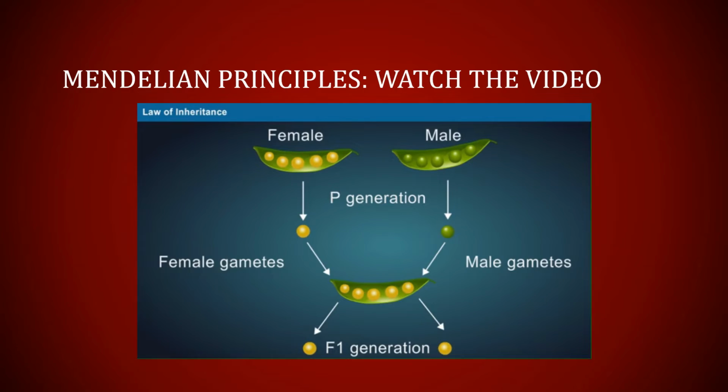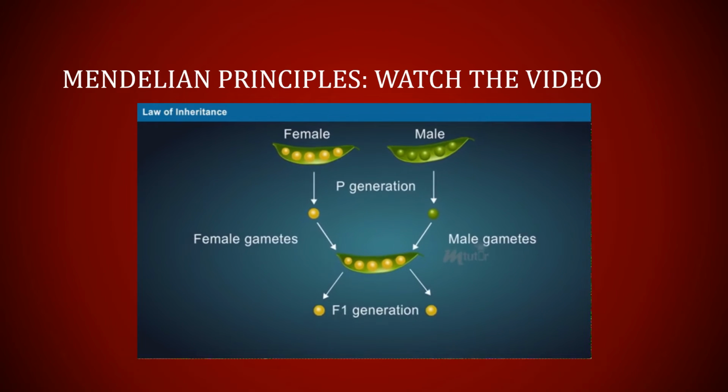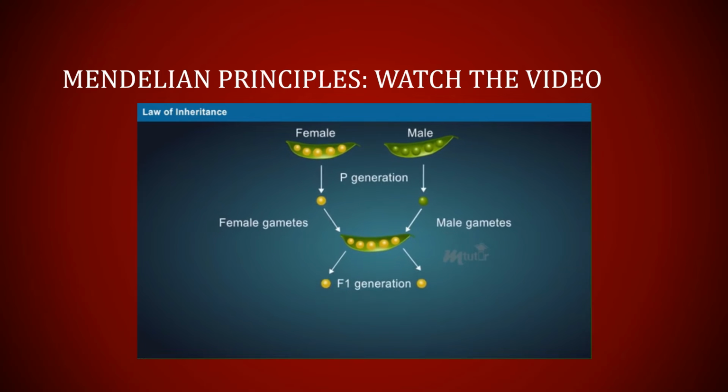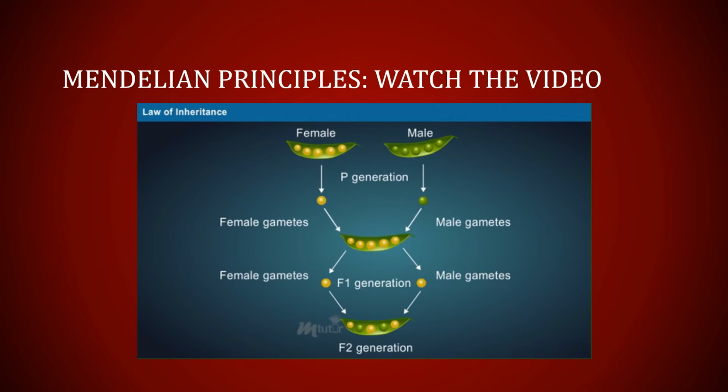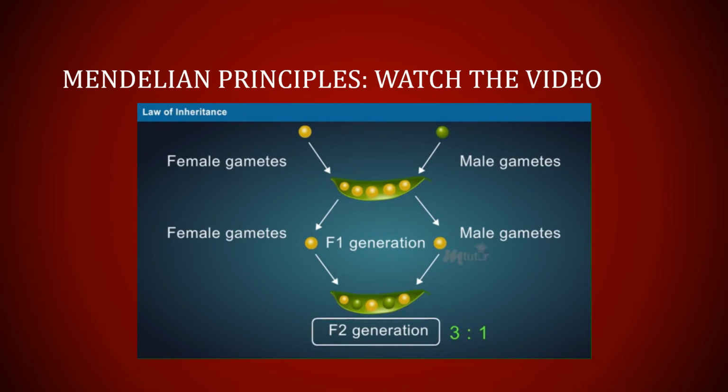When pea plants with green or yellow seeds were cross-pollinated, the F1 generation produced only yellow seeds, whereas the F2 generation produced both yellow and green seeds in the ratio of 3:1. Mendel observed that this 3:1 ratio was able to sustain over generations.